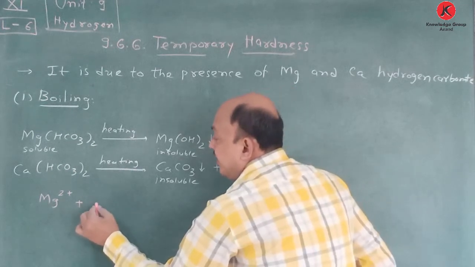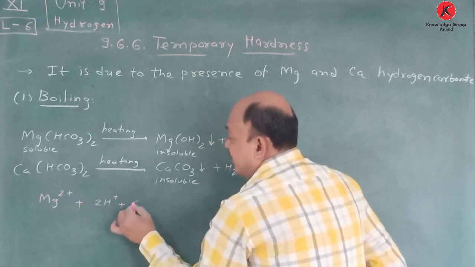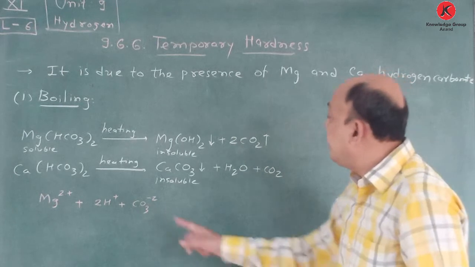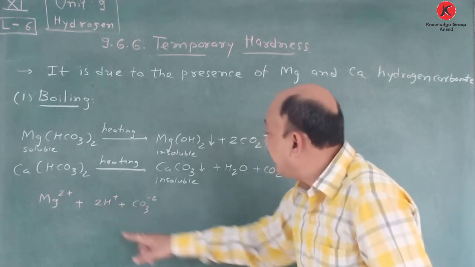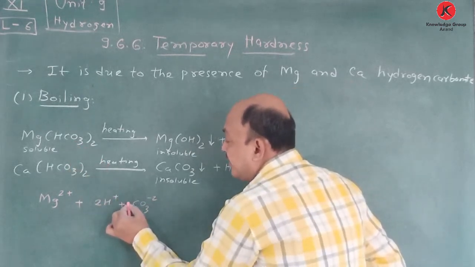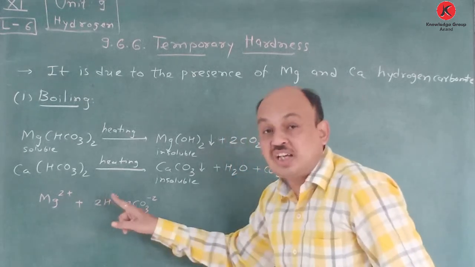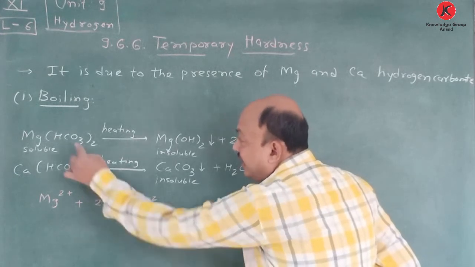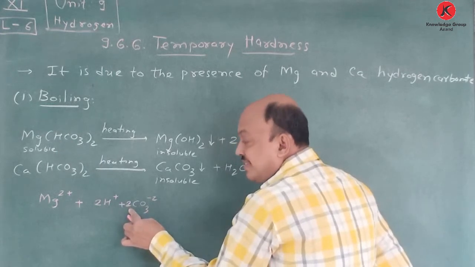So if we write here twice H plus and once again we write here CO3 minus 2. Okay. So here what happened? From here 2 oxygen is removed, and here you see 2H plus is there and CO3 minus 2 is there. Okay. Because you have to check charge also. So twice H plus and here HCO3, CO3 minus 2. So H plus and CO3 minus 2 twice is there.